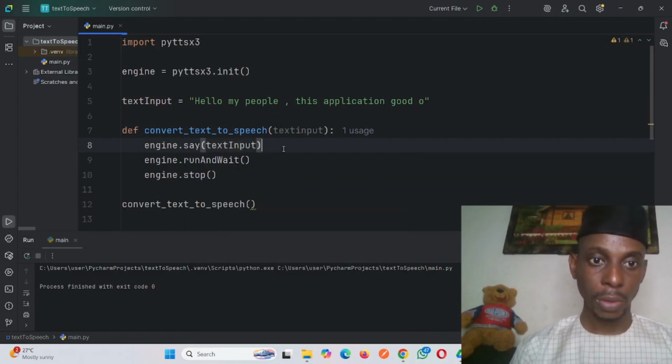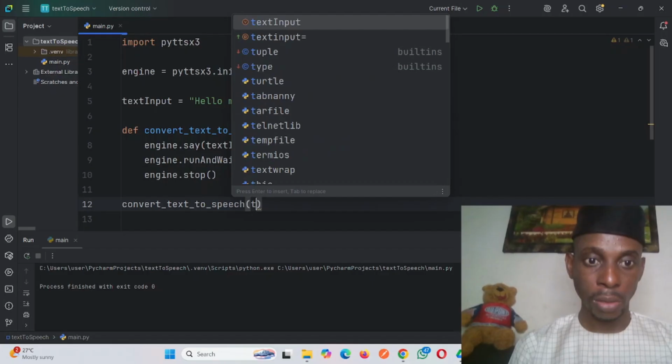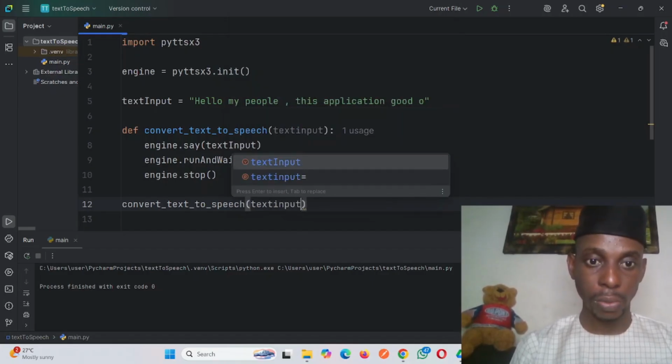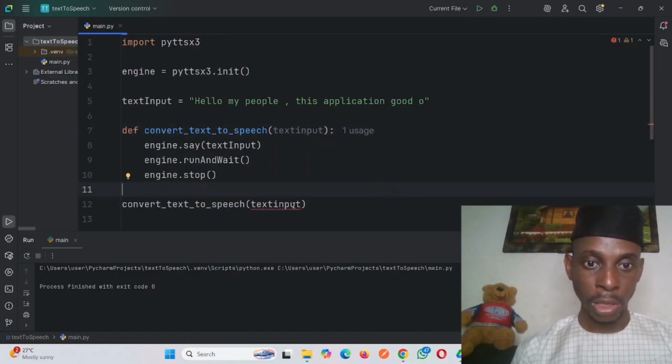Right? Good. So now when this function is called, that is when I will send it inside. So I can, yes, we call it text in, right? All right, so in the chat, they tell me something.